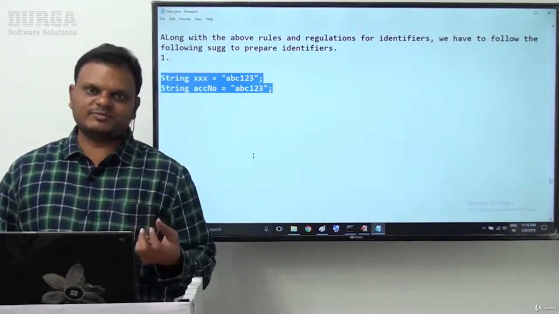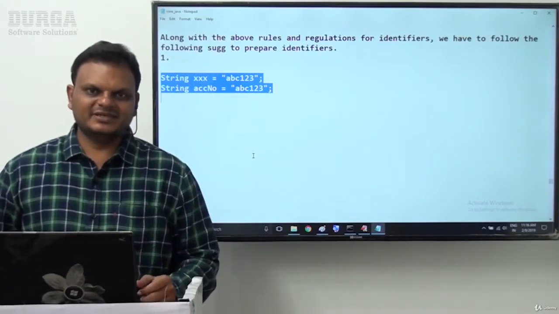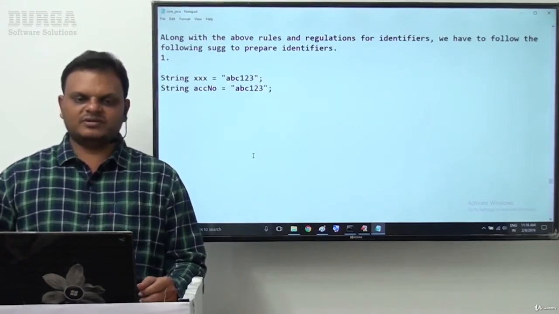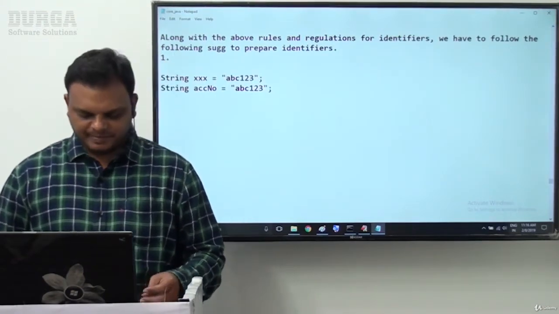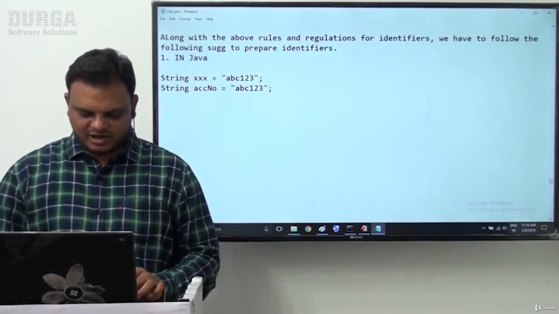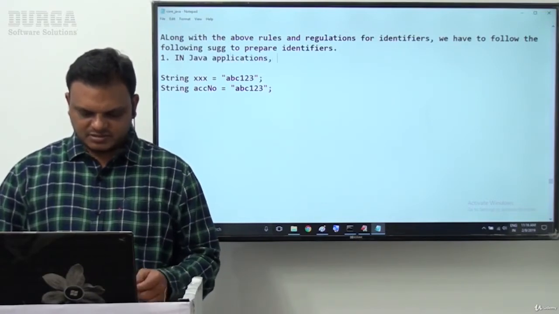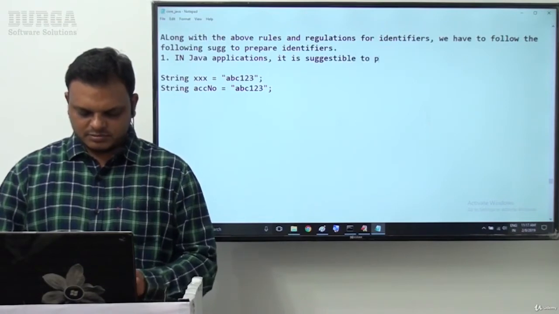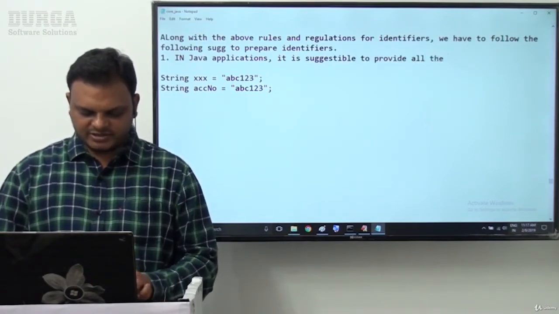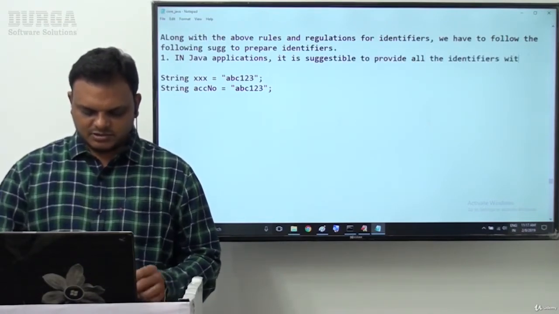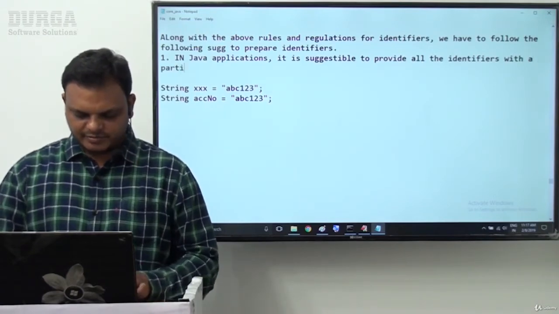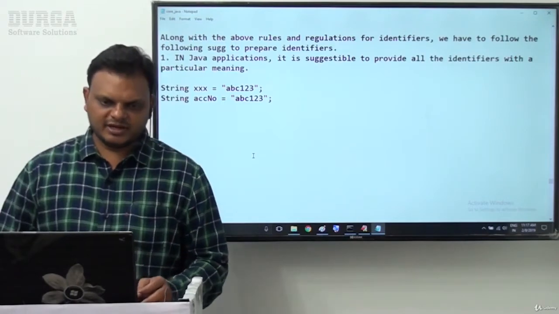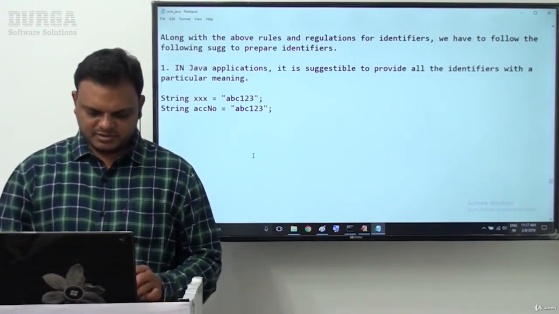But accno represents account number outside. So the point is, in Java applications it is suggestible to provide all the identifiers with a particular meaning.